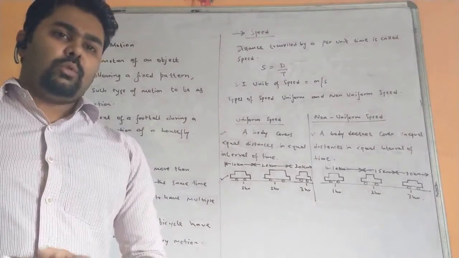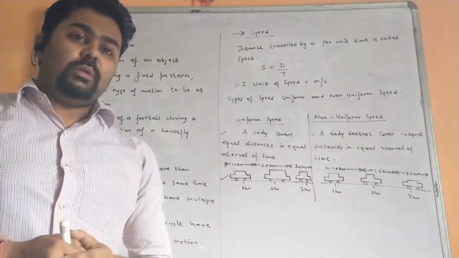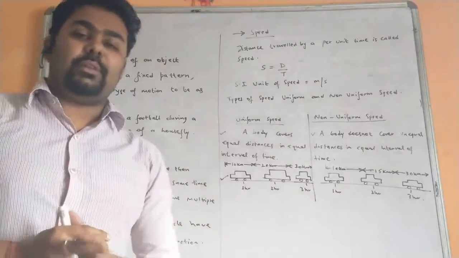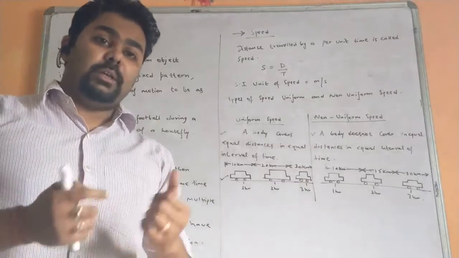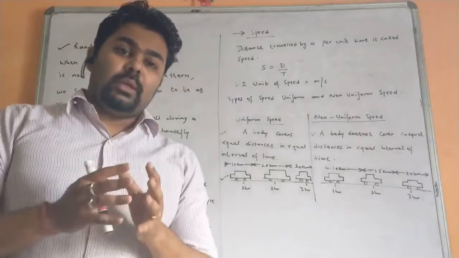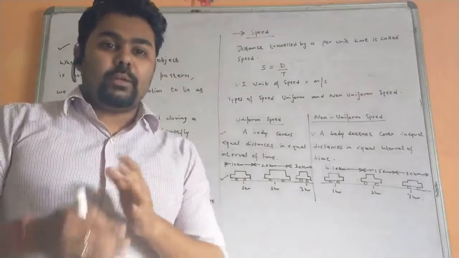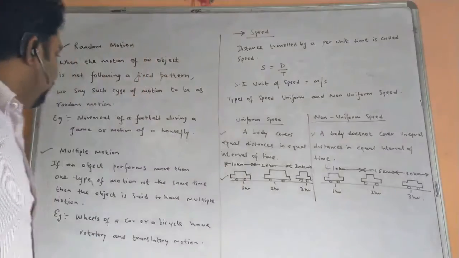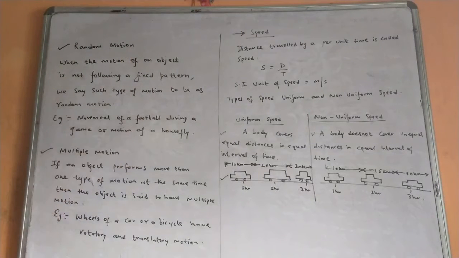Okay. So don't get confused with the non-periodic motion. In non-periodic motion, it does not depend on a fixed interval of time, but it may be following some pattern. But here random motion means it is not following a fixed pattern. The pattern of that motion is not fixed. Okay. So for example, movement of a football during a game or the motion of a horsefly.